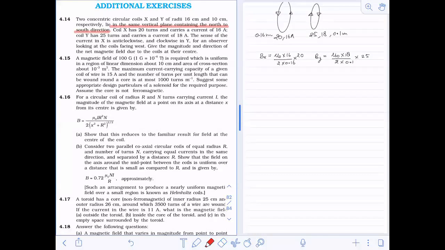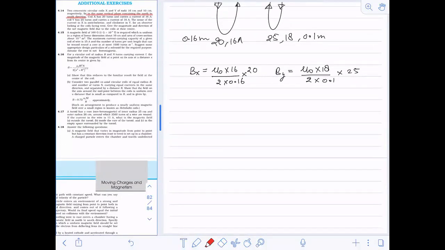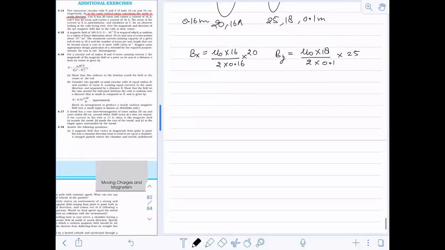This means that they are in the north to south direction. Moving from north to south, you have a coil X carrying a current anti-clockwise, and then a coil Y carrying a current clockwise. Let us first draw that. You have to visualize it in 3D; without visualizing that, you will not be able to solve.